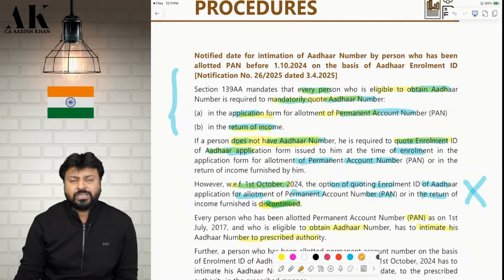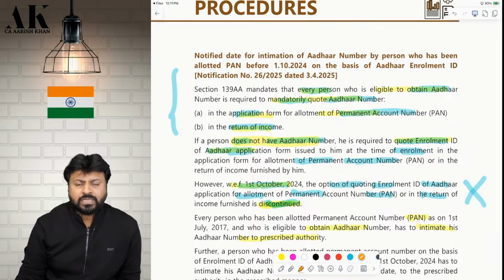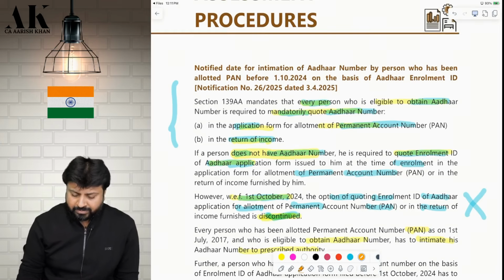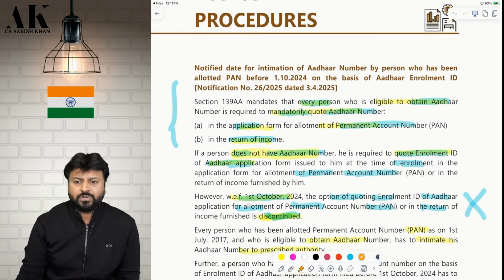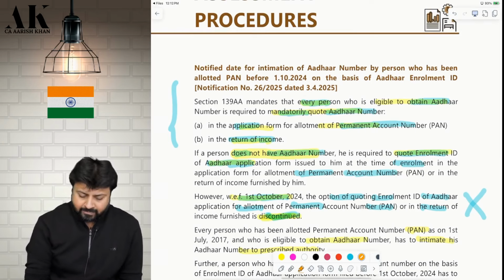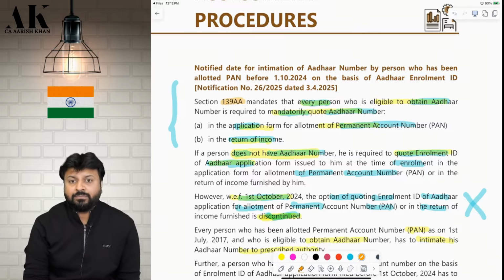We have done this provision in our book in the chapter of assessment procedure. What is this provision all about? Let me show you. First of all, let me read that provision and recall the provision to you, otherwise you will not understand the amendment. Section 139AA, which is for Aadhaar number. This section talks about Aadhaar.